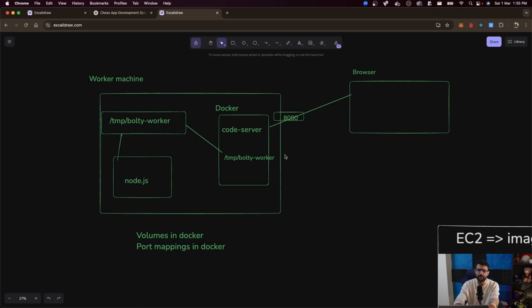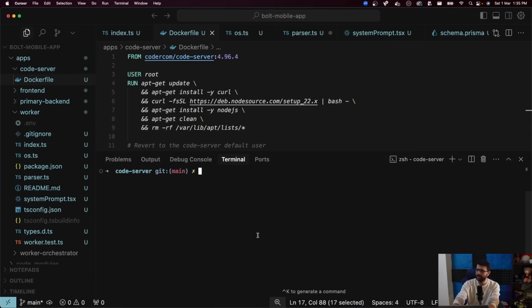So that's probably a bigger reason to use code server inside Docker than to expose it directly on the host machine. Okay. After it is built, I can run this code server update image that I created locally.